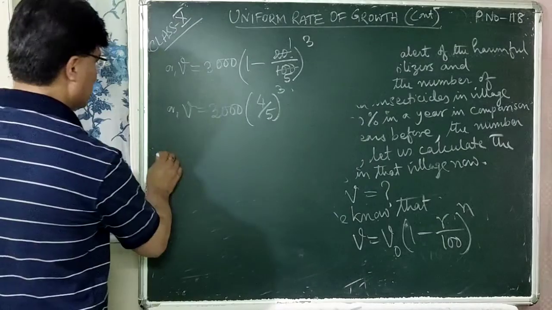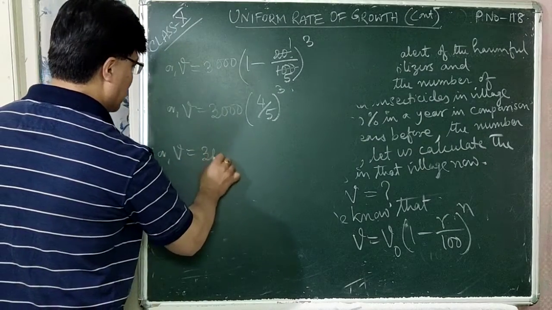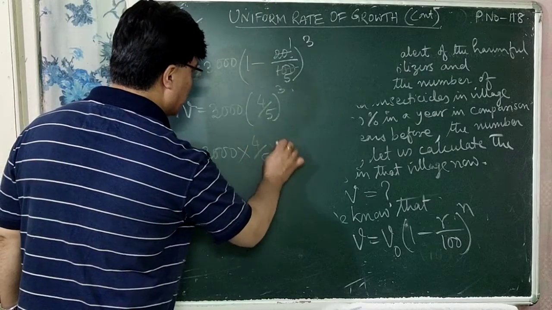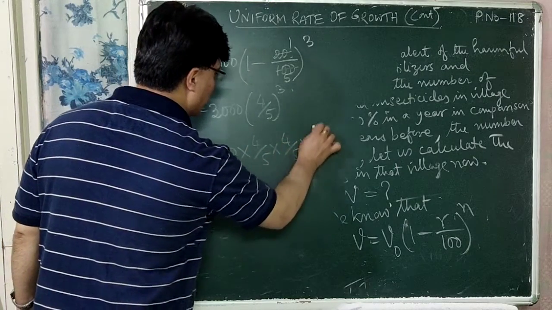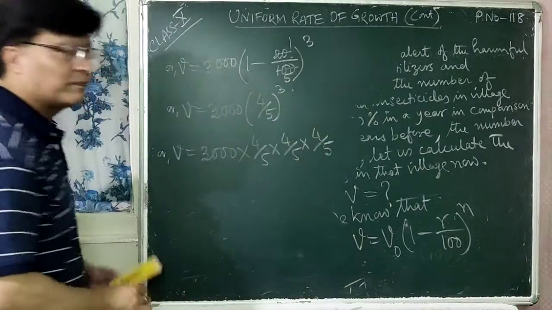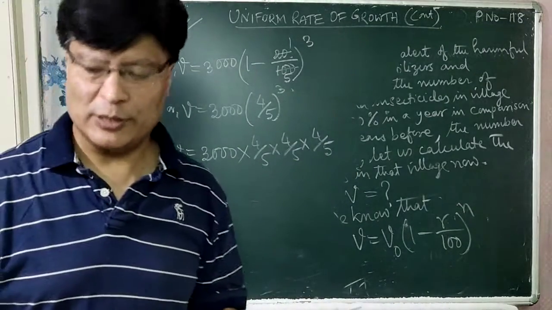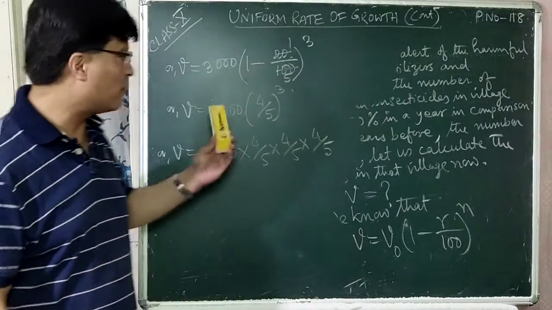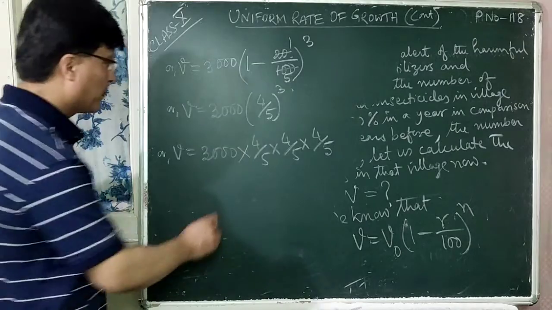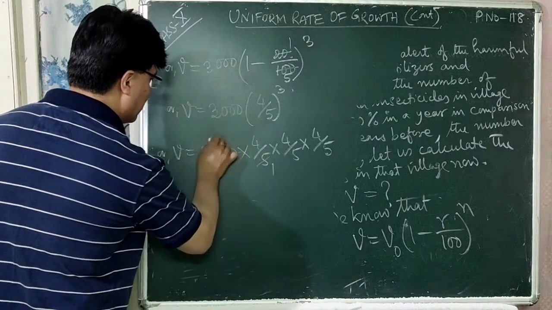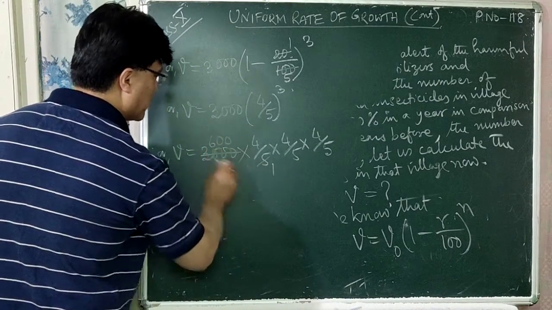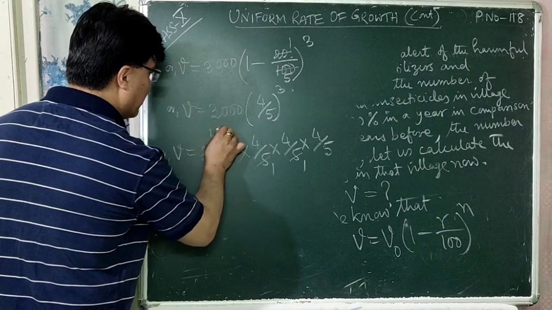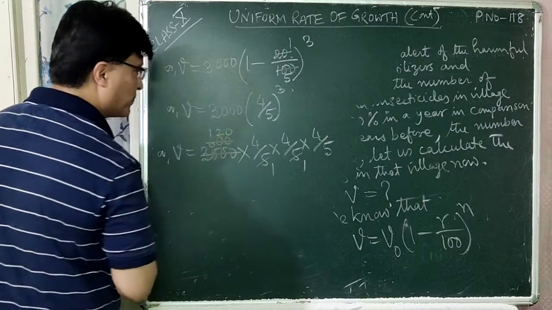Now let us simplify it. Or V is equal to 3000 into 4 by 5 into 4 by 5 into 4 by 5, right? 4 by 5 whole cube means you have to multiply 4 by 5 3 times. So 5 ones are 5, 5 sixes are 30, 0 0. Again 5 they cancel on this. 5 ones are 5, 5 ones are 5, 5 twos are 10, 0, right?